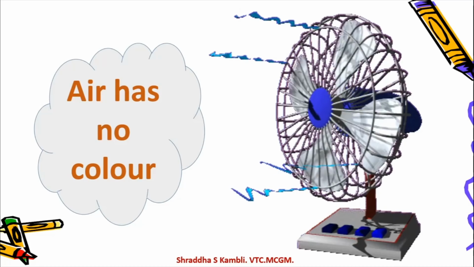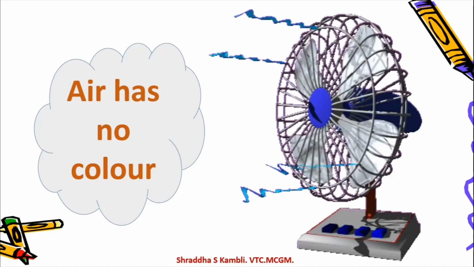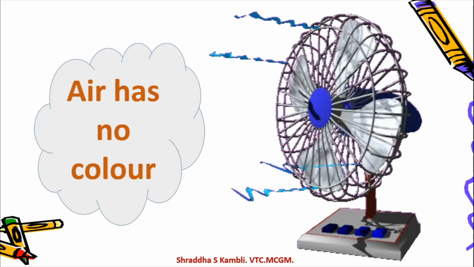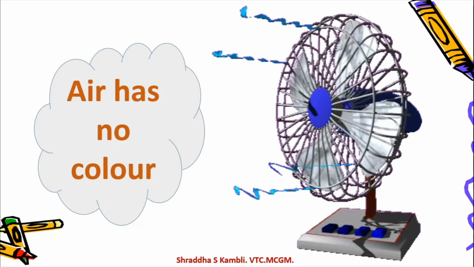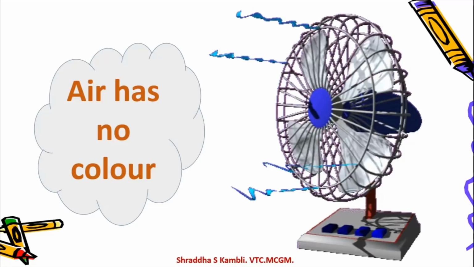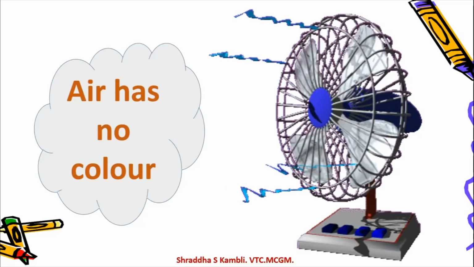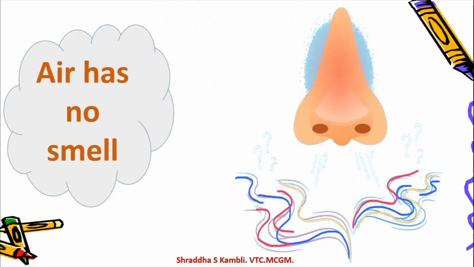But you will see that you cannot see the air because the air doesn't have any color. All right. So air has got no color. This is one of the properties, or you can say characteristics or qualities of air, that air has got no color. Air does not have any smell also.